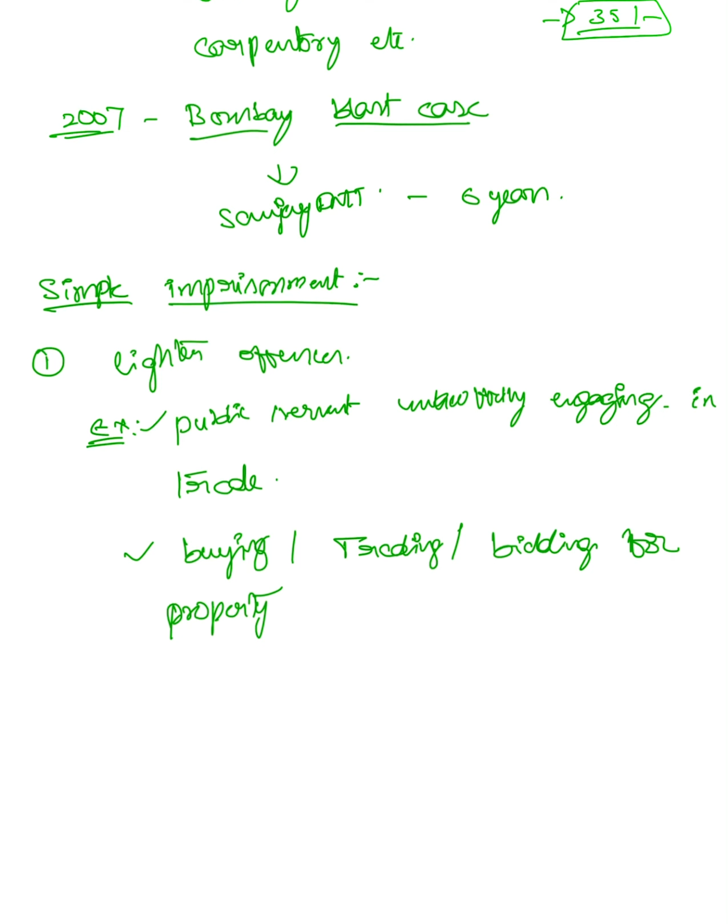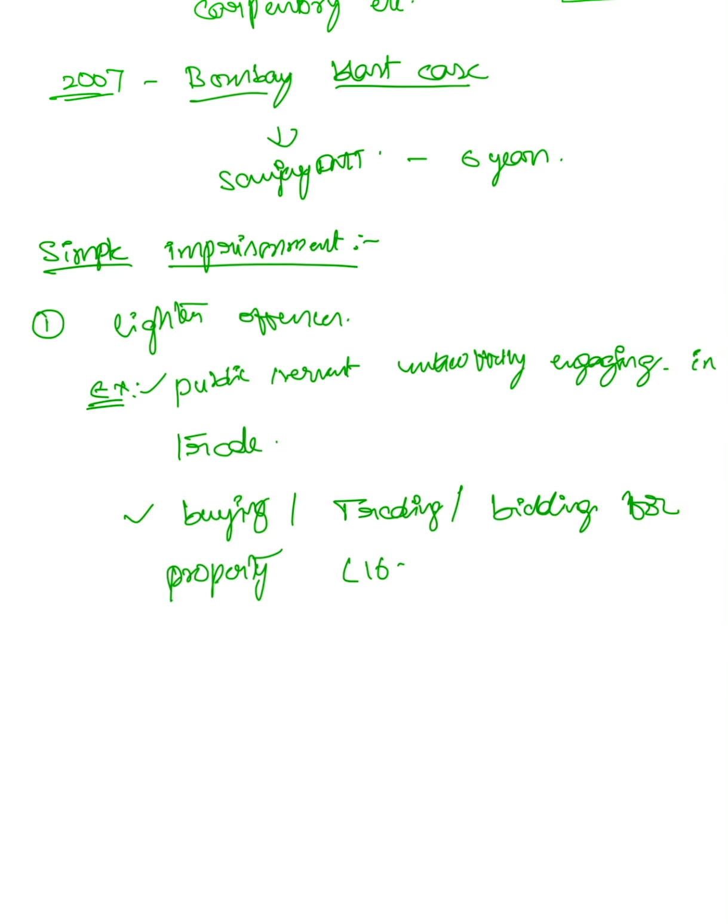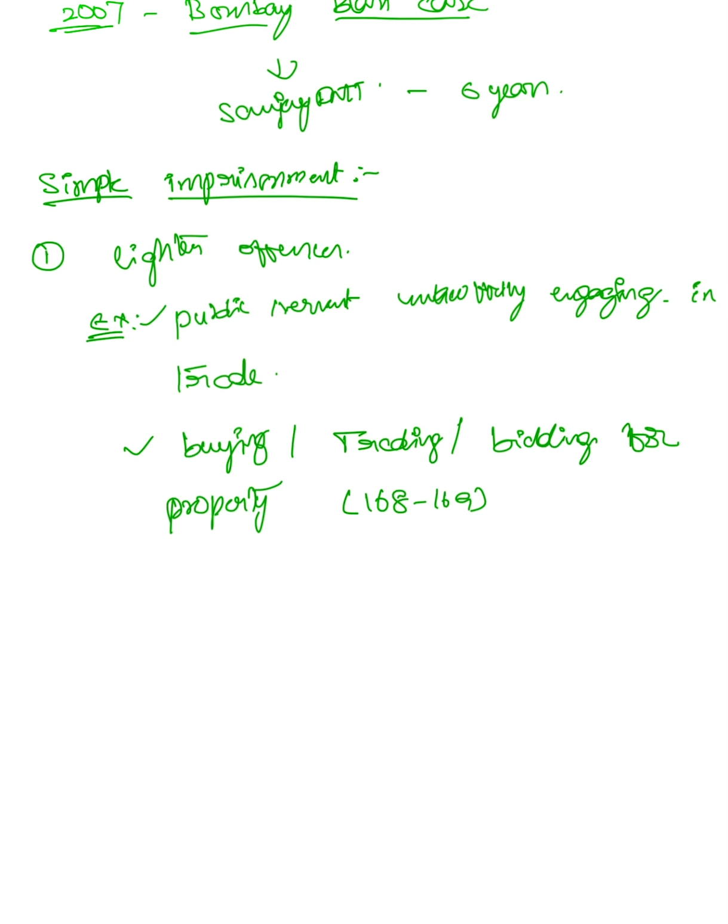This is for a public servant. These sections are 168 to 169. Absconding to avoid service of summons or other proceedings or not attending in obedience to an order from a public servant.